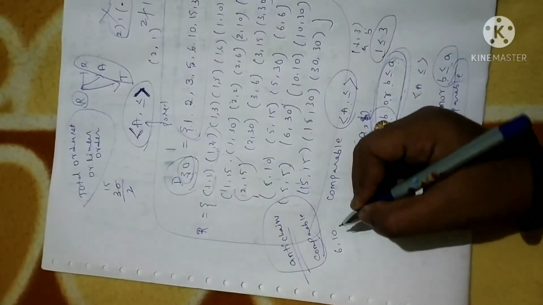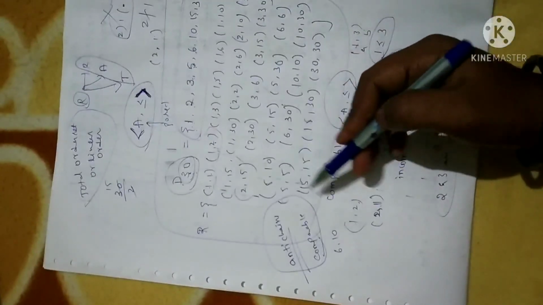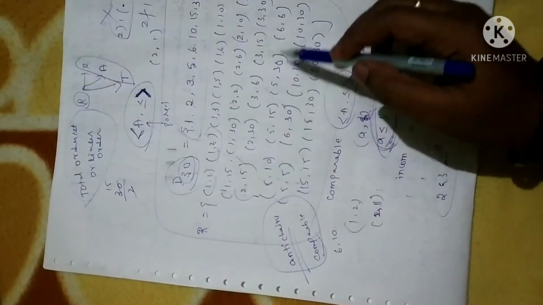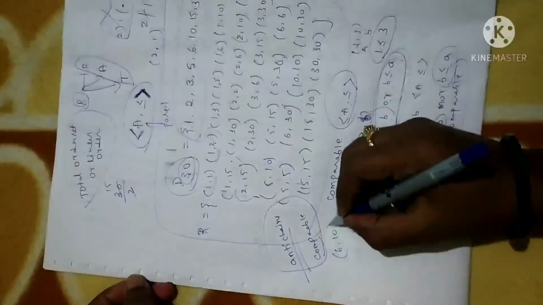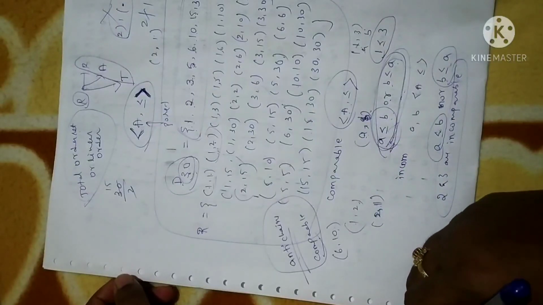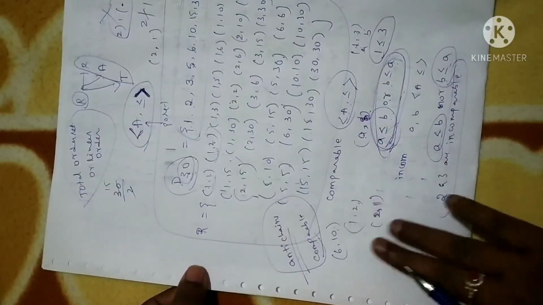6 and 10 are not comparable. Why? Because 6 cannot divide 10, right? Moreover, we don't have that element in this particular set. So 6 and 10 will be an element of an anti-chain. Clear? Hope so it is clear.